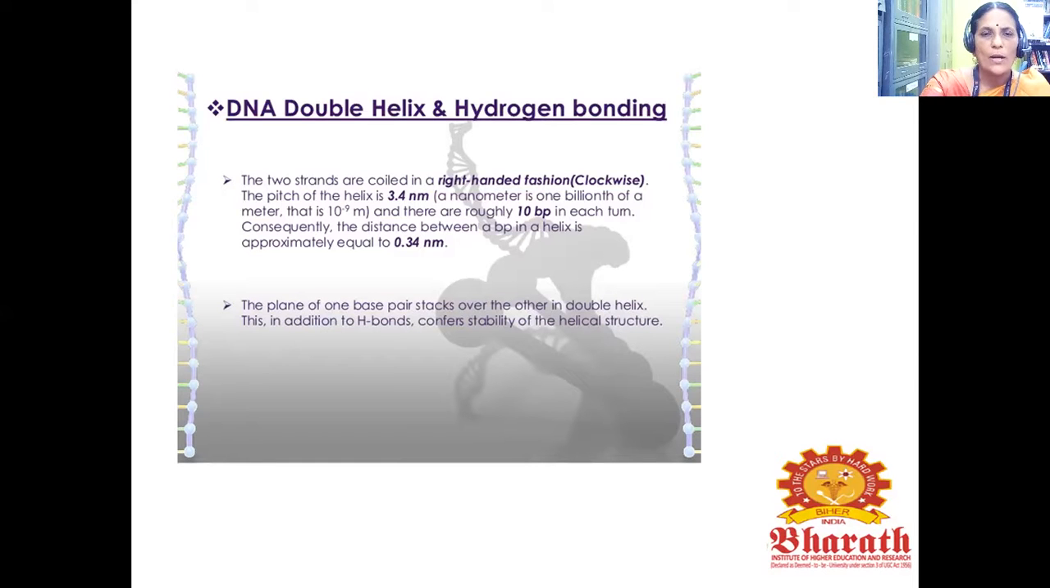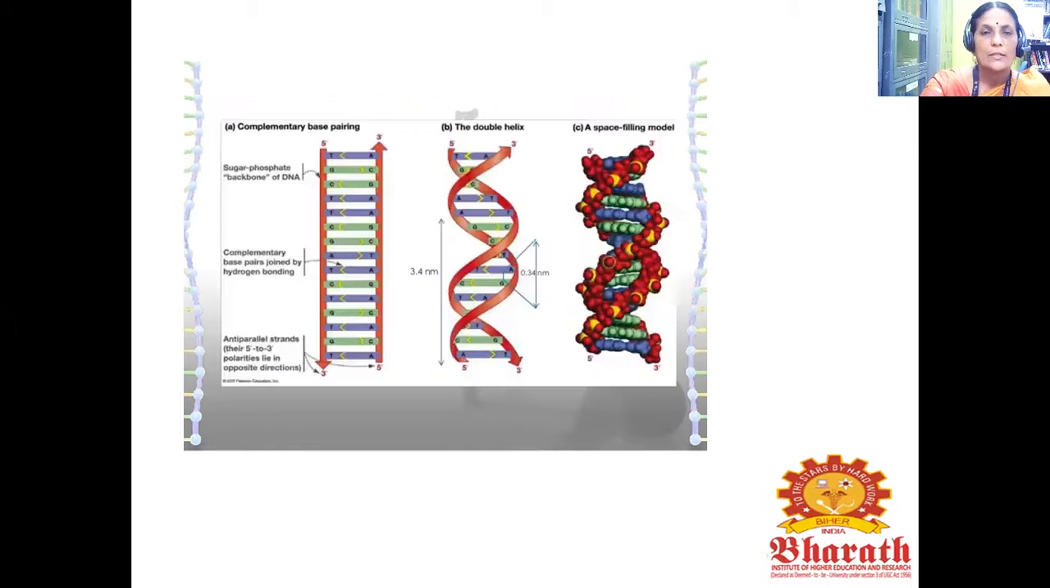So the plane of one base pair stacks over the other in the double helix. This, in addition to hydrogen bonds, confers the stability of the helical structure. This is a complementary base pairing. The figure shows that B is the double helix and C is a space filling model. The sugar phosphate backbone of the DNA, and these are complementary base pairs joined by hydrogen bonding. The anti-parallel strands, with their 5' to 3' polarities, lie in opposite directions.